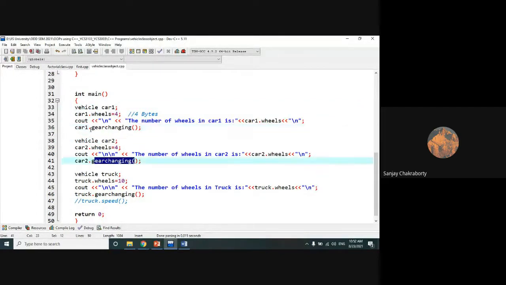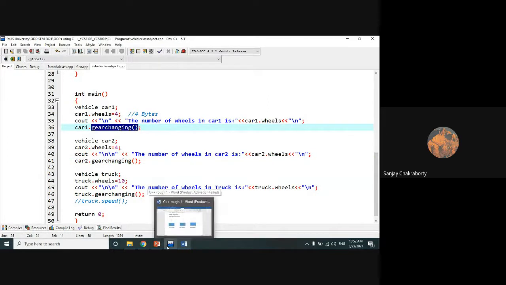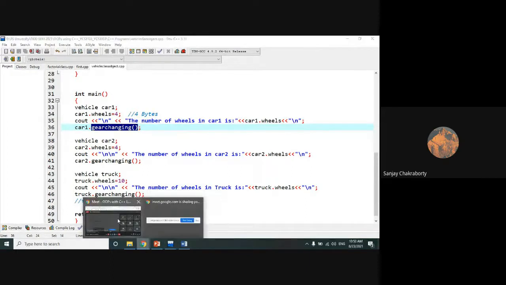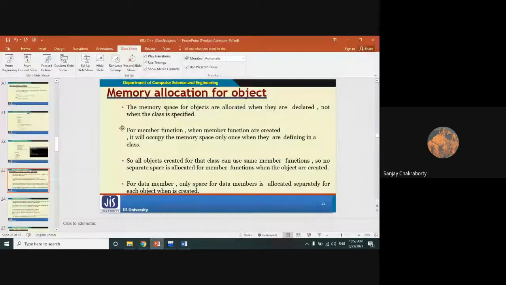While the car one object is accessing this member function, the other objects are not. So at a time, the different objects share the same member function memory space. This is very important in the case of objects.